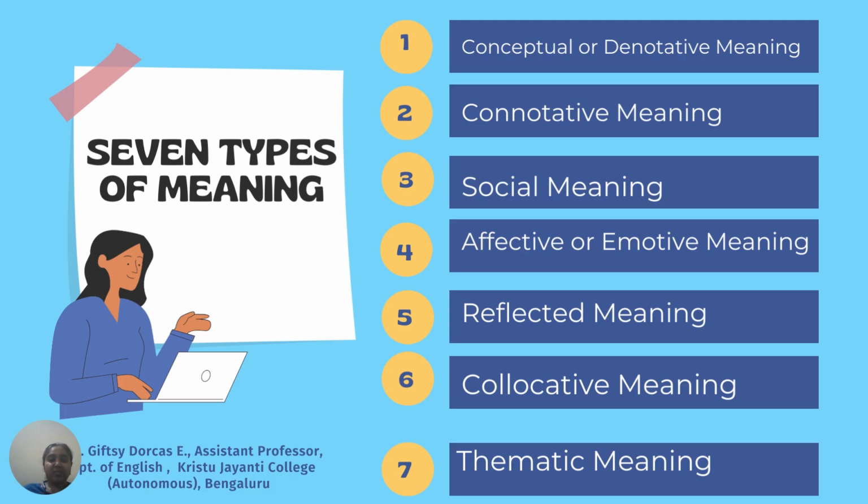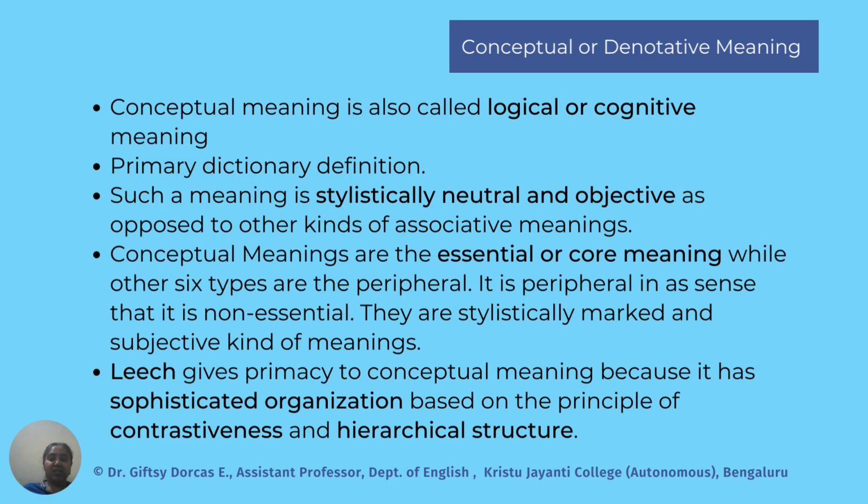So the 7 types of meaning listed by Leach are: firstly, conceptual or denotative meaning; second, connotative meaning; third, social meaning; fourth, affective or emotive meaning; fifth, reflected meaning; sixth is collocative meaning; and seventh is thematic meaning. So in the following slides, we'll see an explanation for each of these 7 types. So let's start with the first, which is conceptual or denotative meaning.